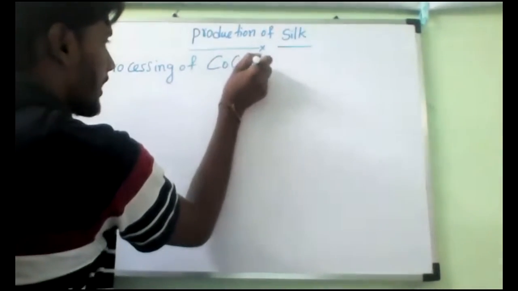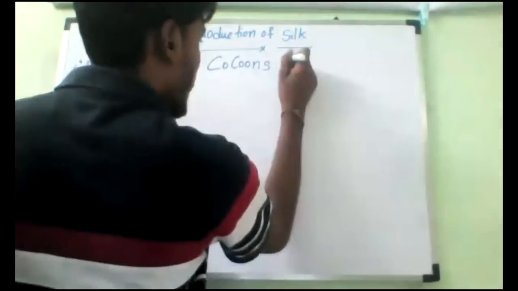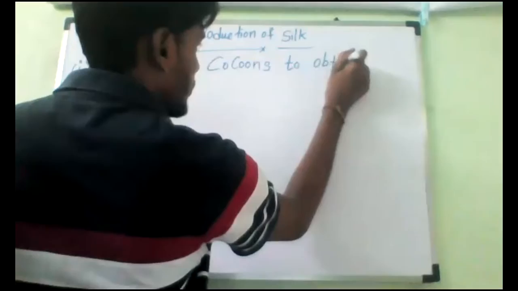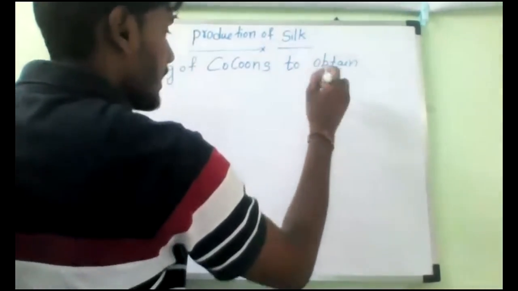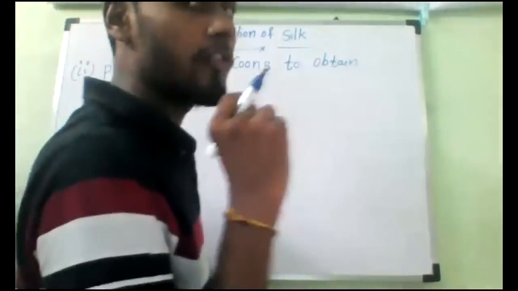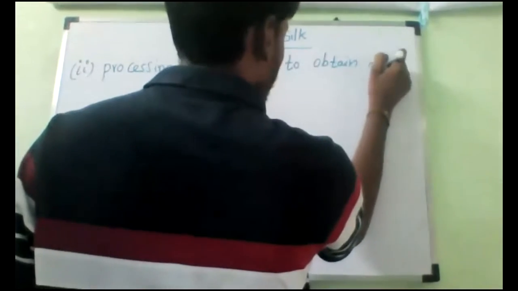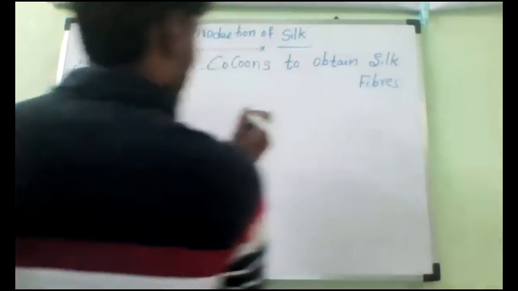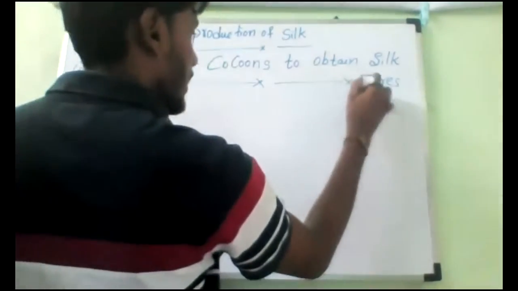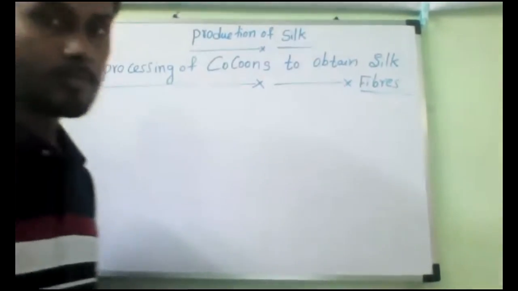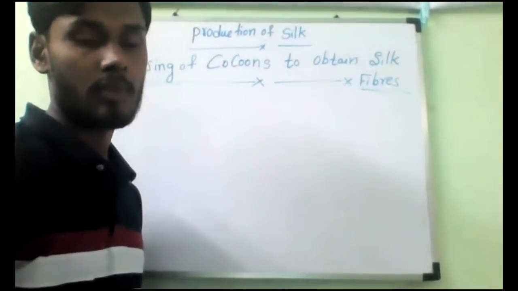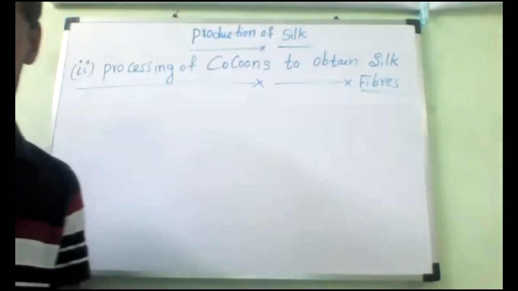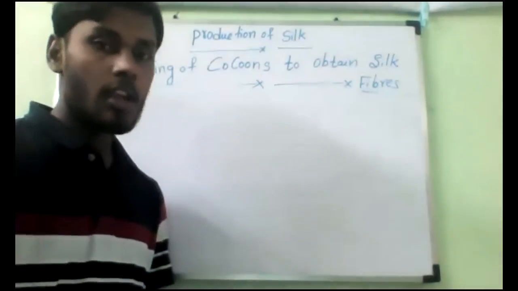Note it down, keep the heading: Processing of cocoons to obtain silk fibers. What do we obtain? Silk cloth or silk fiber? Silk fiber. Later, silk cloth. So we obtain silk fibers. Keep the heading. Now listen. Processing of cocoons to obtain silk fibers. Any doubt? Now, let us see.